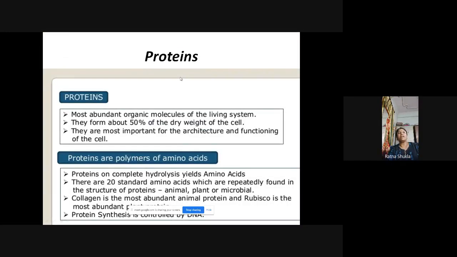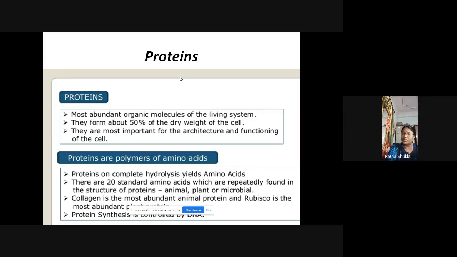Now the next important biomolecule is the protein. Protein आगे भी हम लोग पढ़ेंगे. That is an important biomolecule. Sorry, not the carbohydrate. And this protein is the most abundant organic molecule of the living system. A common molecule. And it generally forms about 50% of the dry weight of the cell. तो cell का जो भी dry weight होता है उसका 50% जो होता है, that is made up of the protein.